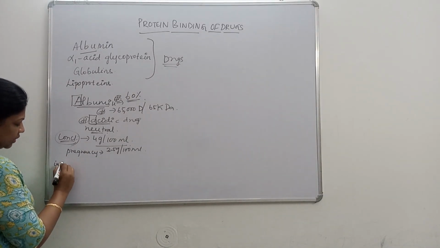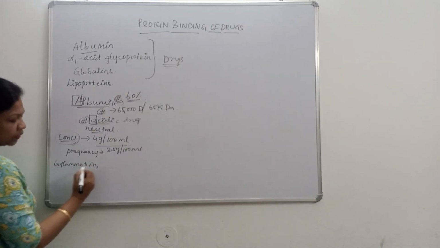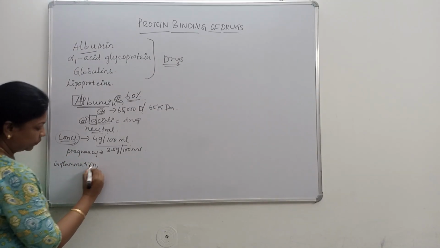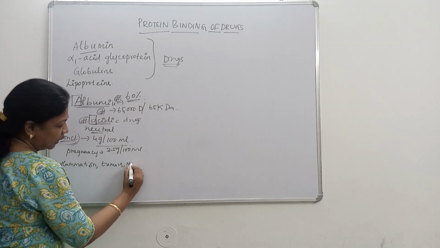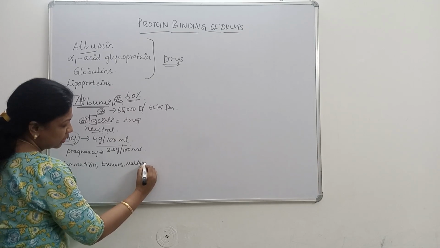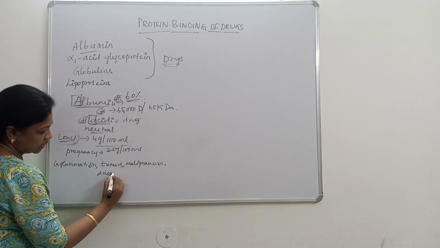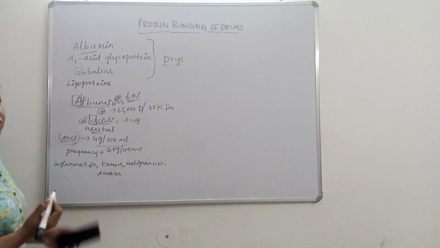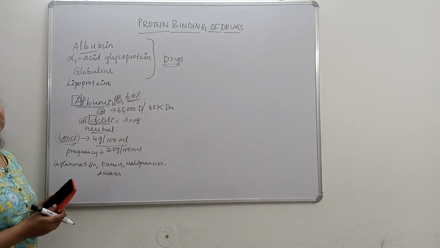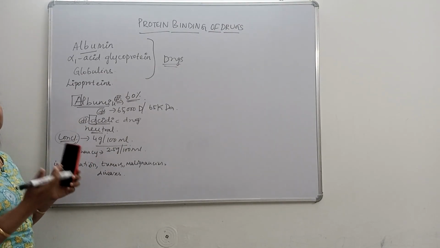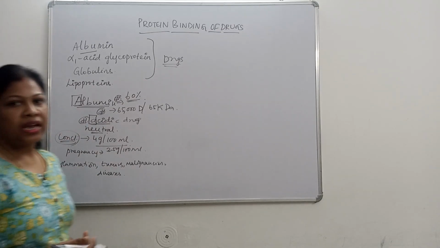This also changes in case of inflammation, some tumors or malignancies, and some other diseases. Some diseases also affect the concentration of albumin present in the body, which further affects the binding of drugs. That is all about albumin.